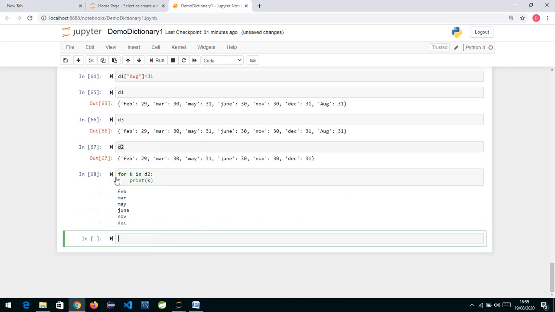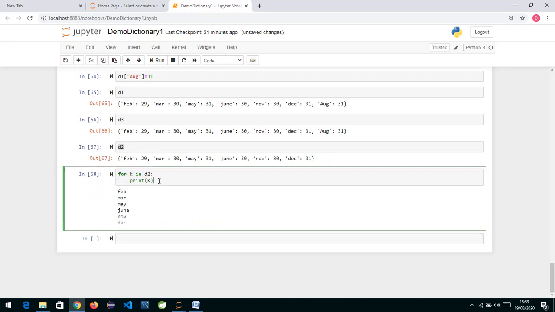Whenever you use a for loop like this to iterate over a dictionary, it is going to extract keys one by one. If you see, it is extracting one key at a time: first is Feb, then March, May, June, November, and December. So whenever you iterate a for loop over a dictionary, it extracts one key into this variable K. K is storing the key, and I'm printing the key.